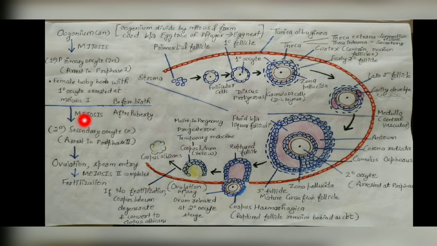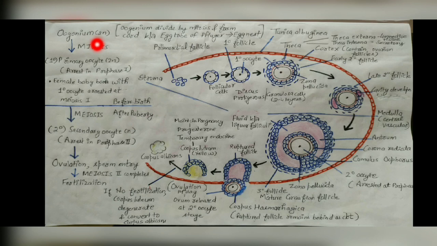When puberty has been reached, the first meiosis occurs and this primary oocyte converts into a secondary oocyte, and as the first meiosis occurs, the ploidy level is also changed. Earlier it is diploid and here it becomes haploid.